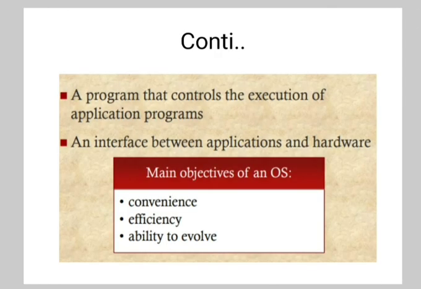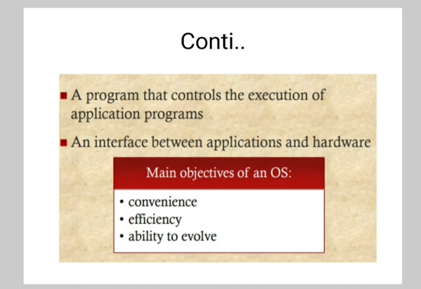So the program that controls the execution of application programs is the operating system, the interface between the application and hardware. The main objectives of an OS are convenience, efficiency and ability to evolve. The operating system manages the resources of the computer. These resources consist of memory, processor, file system and input output devices. It keeps track of the status of each resource and decides who will have control over computer resources, for how long and when.